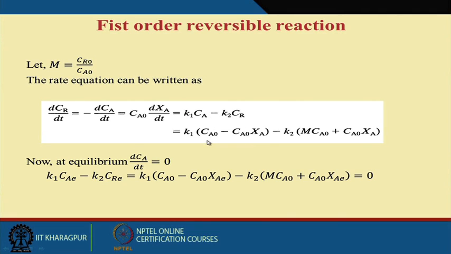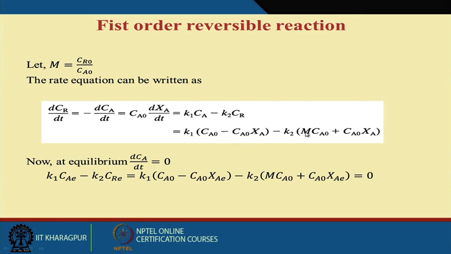Now K1 into Ca can be written as K1 into Ca0 into (1 minus Xa), because Ca0 is the initial substrate concentration and Ca0 into Xa is how much is converted. The difference will give you how much substrate remains.